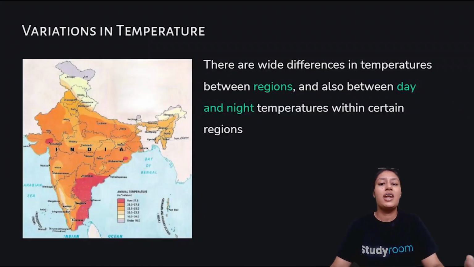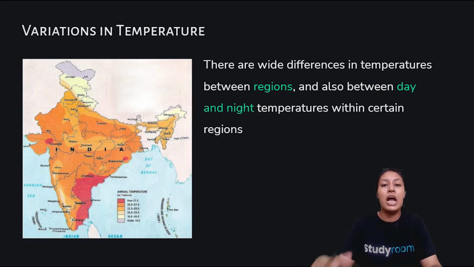Now, let's understand what climate is called. Climate is a sum of all the conditions and variations over a longer period of time for a large area.